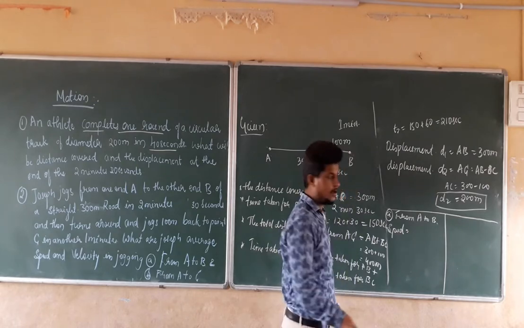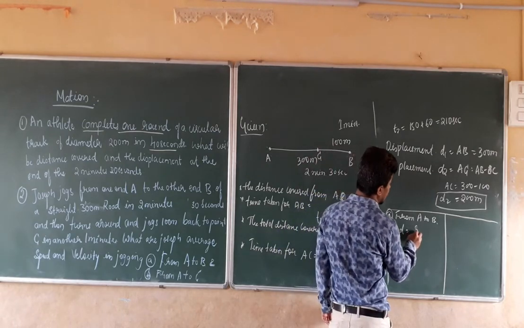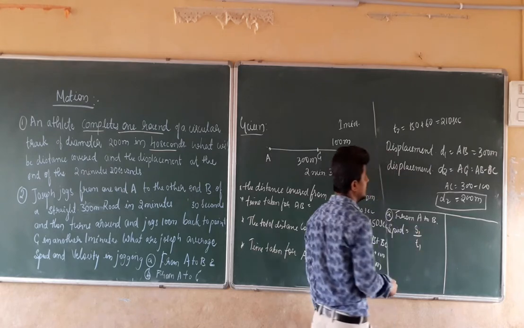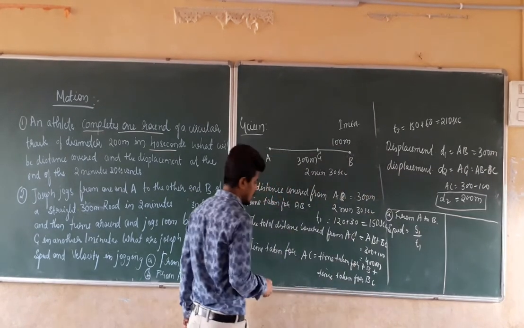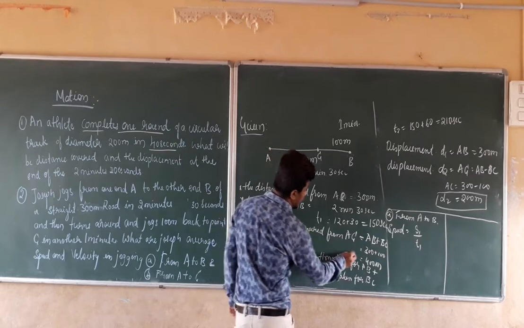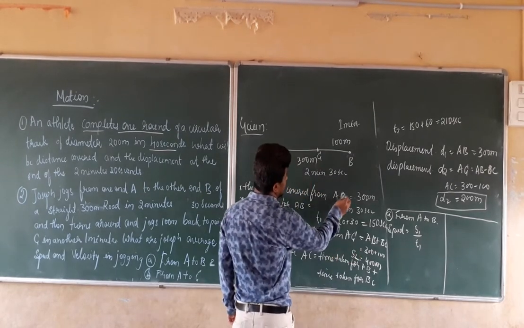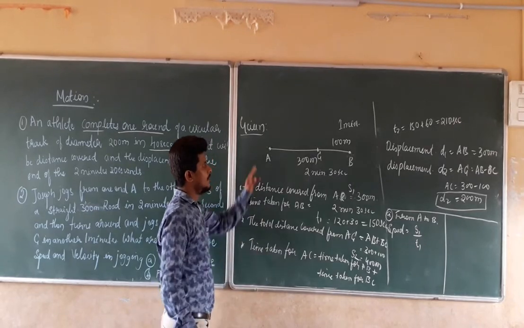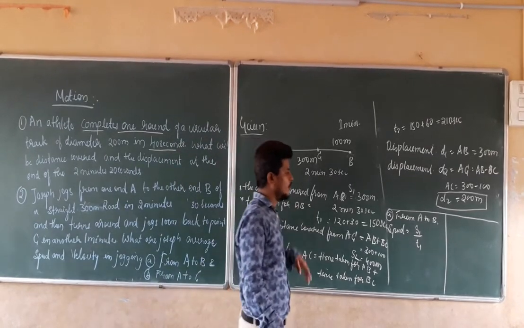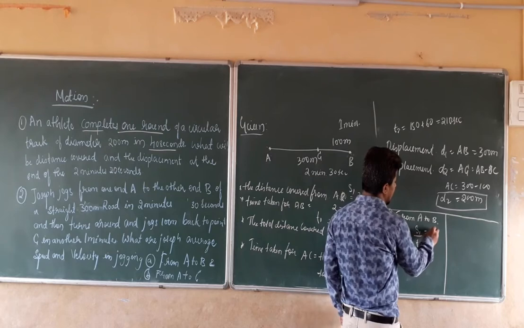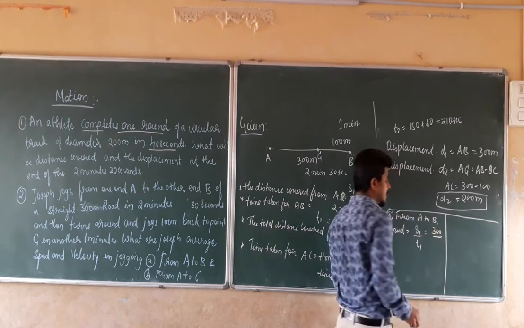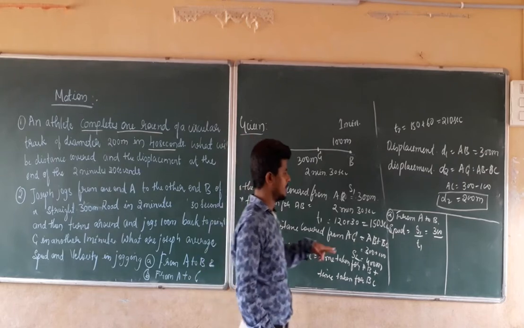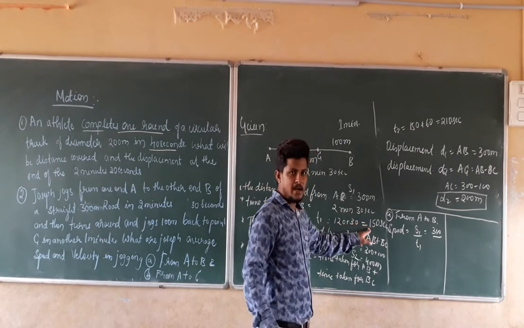Speed is equal to distance covered divided by time taken. In the first condition from A to B, the total distance covered is 300 meters, divided by the time taken for covering 300 meters, which is 150 seconds.